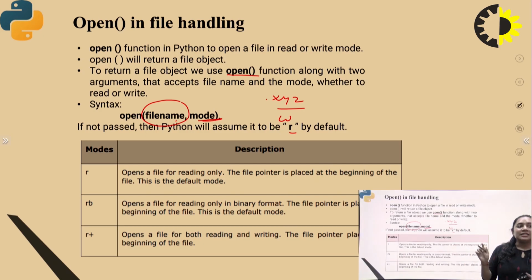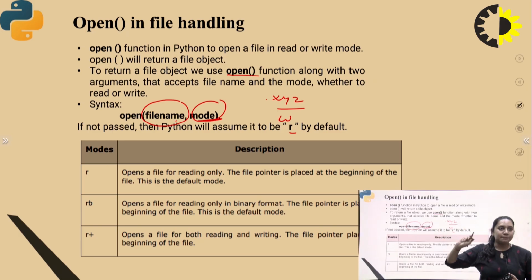So the syntax of the open function is passing two arguments. The first one is the file name and the second one is the mode, right? If you don't write any type of mode, then by default it is assumed by the Python interpreter to be the read operation, right? By default it is set in the Python interpreter.